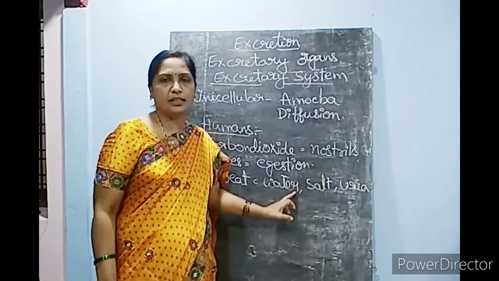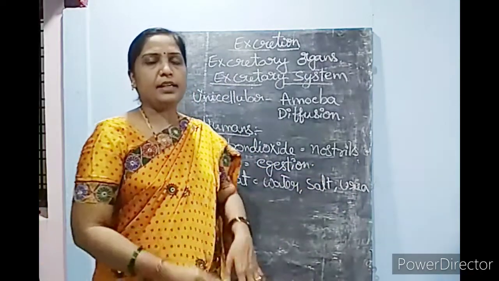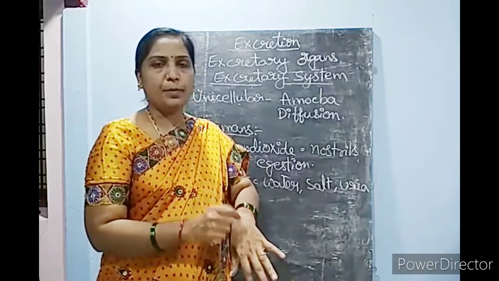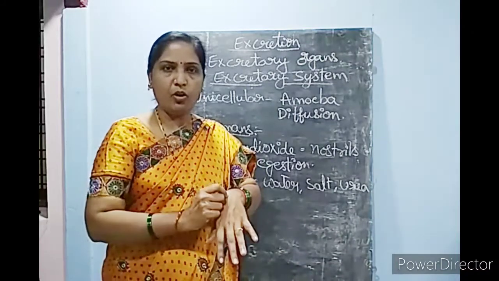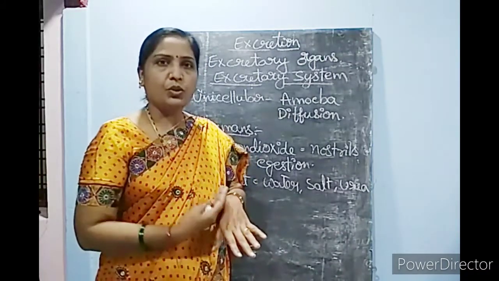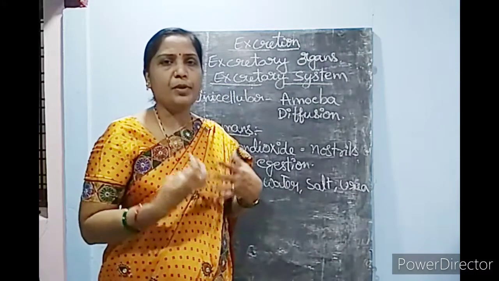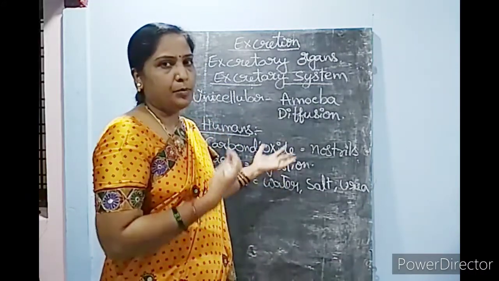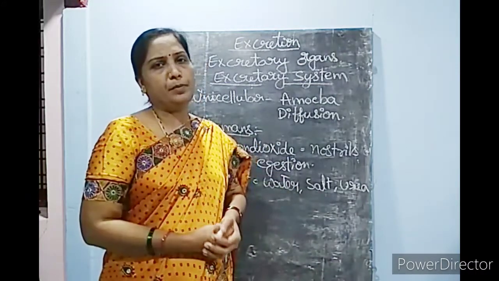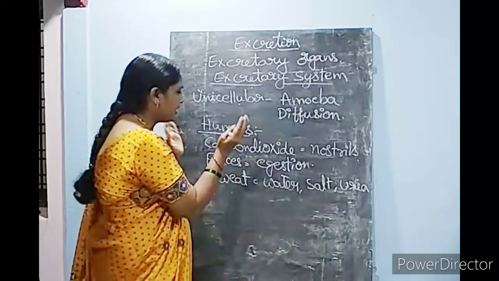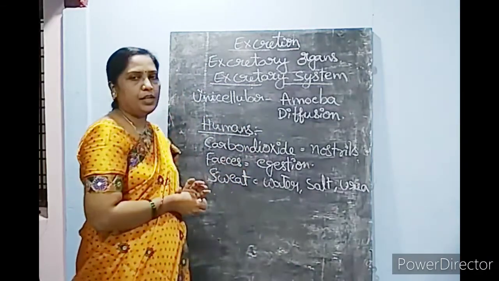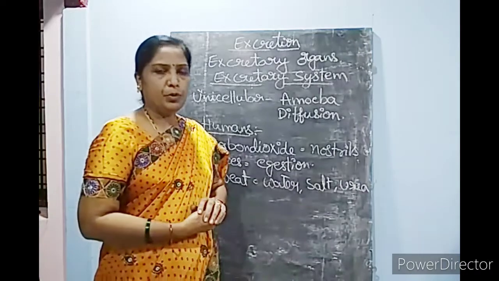These are excreted by the pores present on our skin, called sweat pores. So through the sweat pores, in the form of sweat, these excretory products are removed from the body. So these are some of the excretory products produced in the human body.